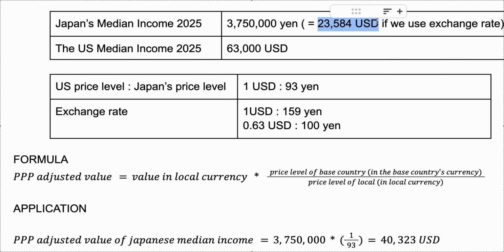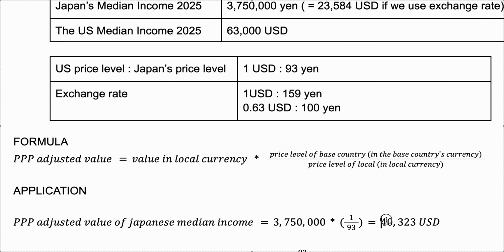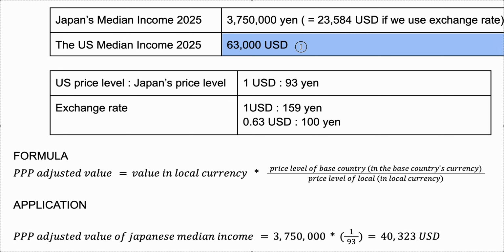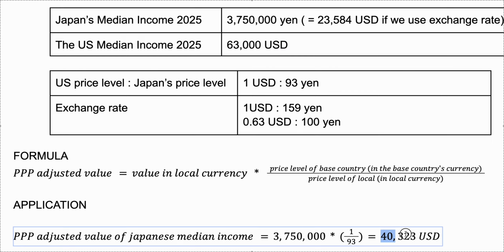$23,584, right? This is what Japanese people are earning if you only use exchange rate. You're going to think that Japanese people are much poorer than they actually are. No, this is a better reflection. So Japanese people are still poorer than US people. Japanese people are not as rich as US people, because this is the median income of a US household, and this is the median income of Japanese people. So it's very useful, right?